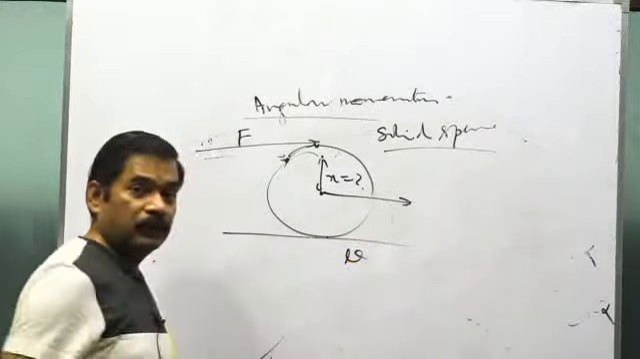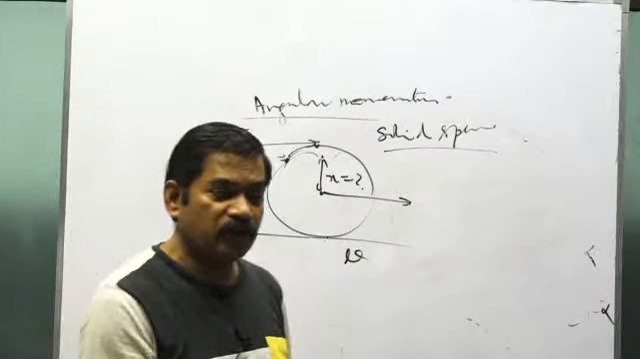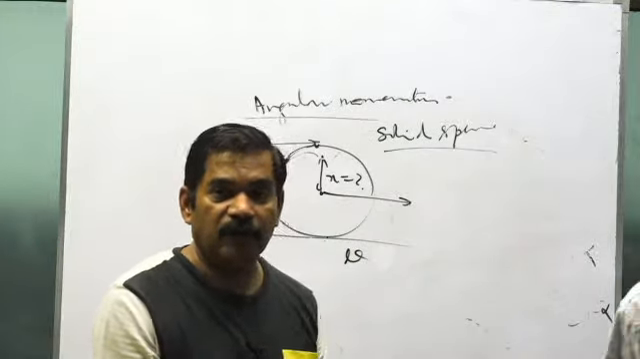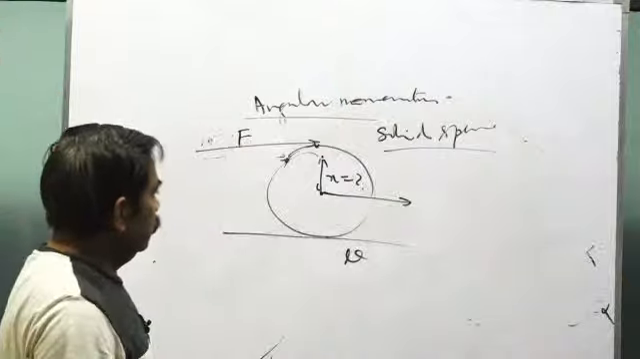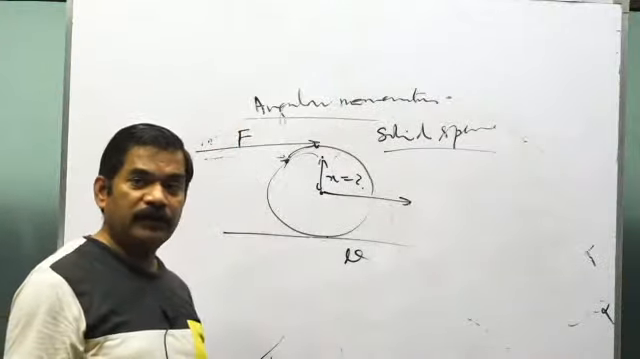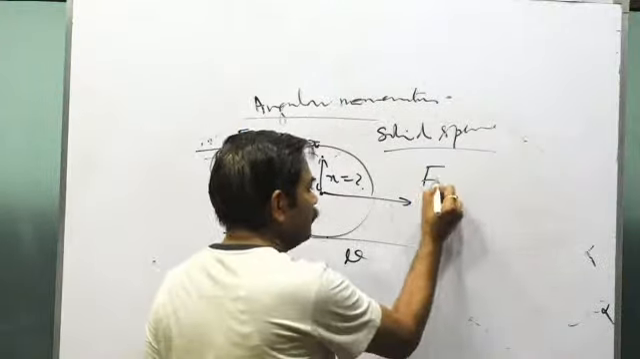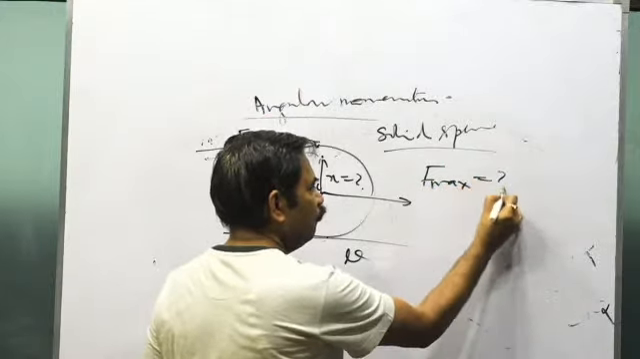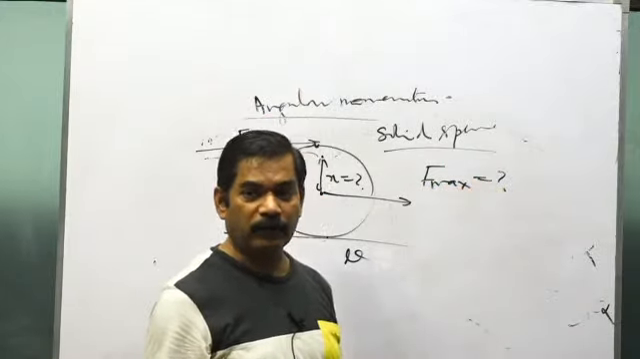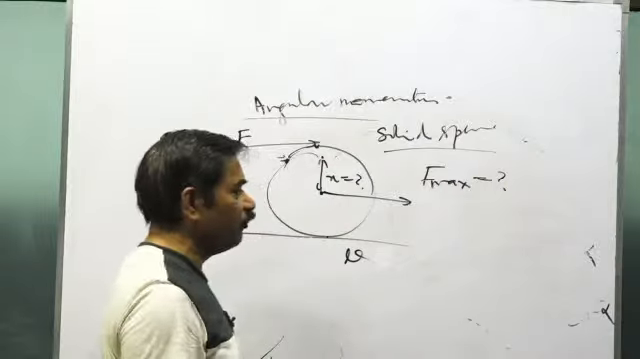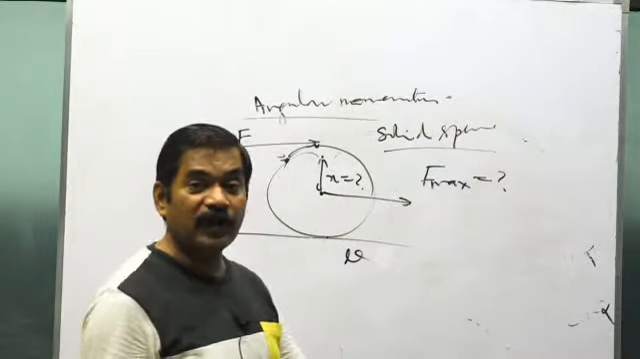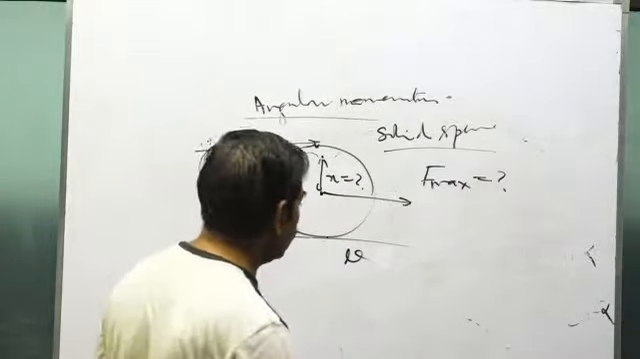Now see, the variety of question could be like in what way? Listen to this carefully. They apply the force F at this point, and they can ask you what is the maximum value of F for which motion is pure rolling. What is the maximum value of F for which motion is rolling without slipping? In that case, what do you have to do?